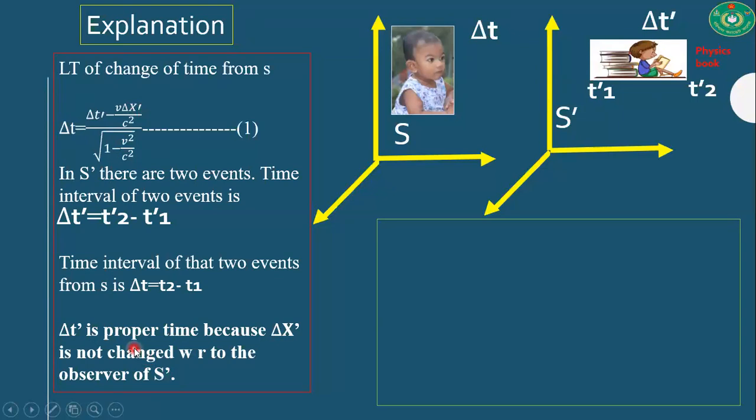What is proper time? Yes, we should call it proper time because the event that happened in the S prime frame does not change with respect to the observer of the S prime frame, but the position of this observer changes with respect to the observer of the S frame. So the time measured by the observer of the S frame is not proper time, but the time measured by the observer of the S prime frame is proper time.